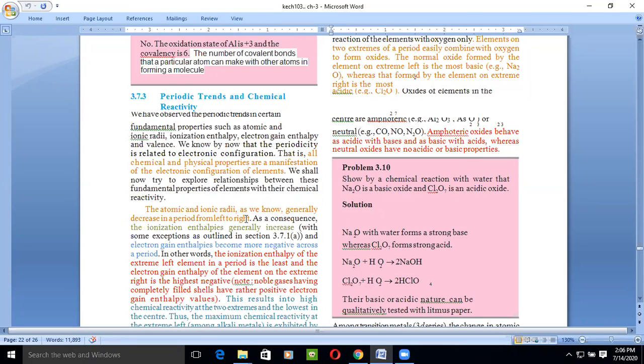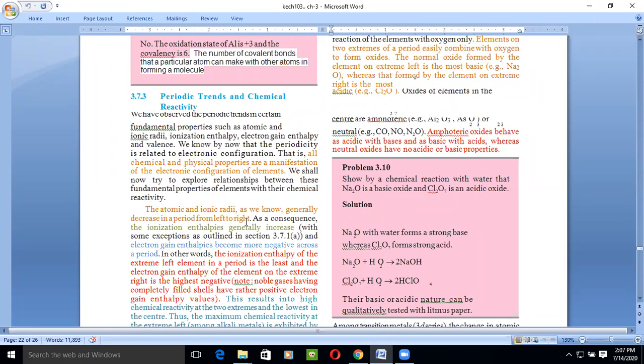Due to this, the ionization enthalpy increases and the electron gain enthalpy becomes more negative.